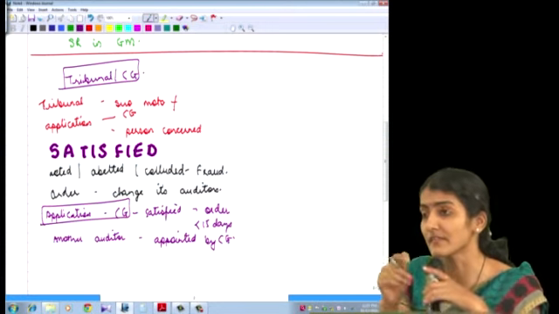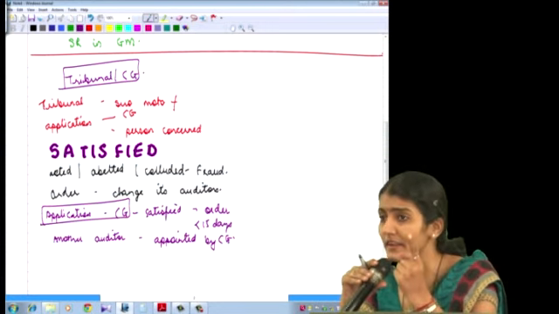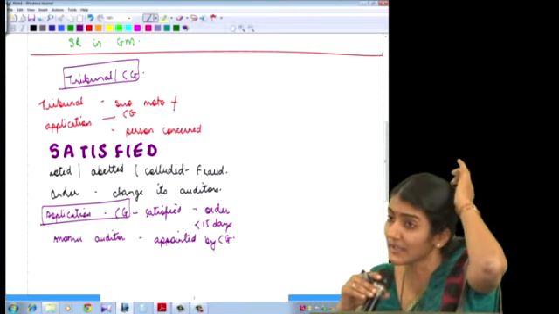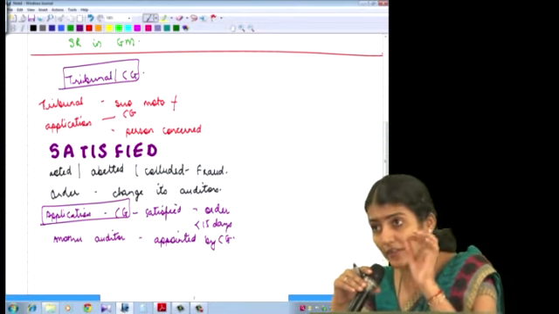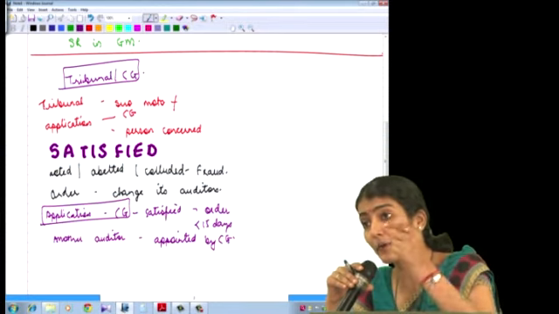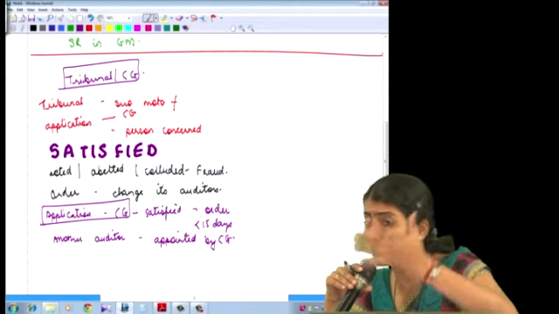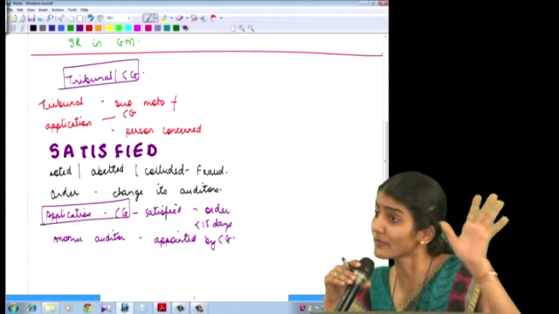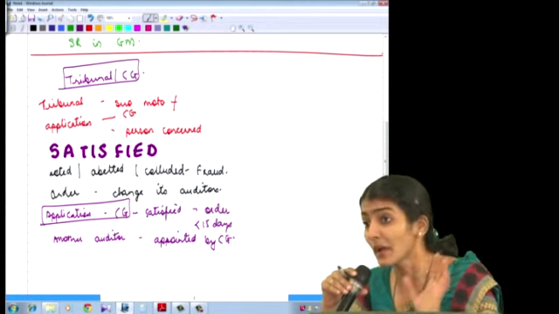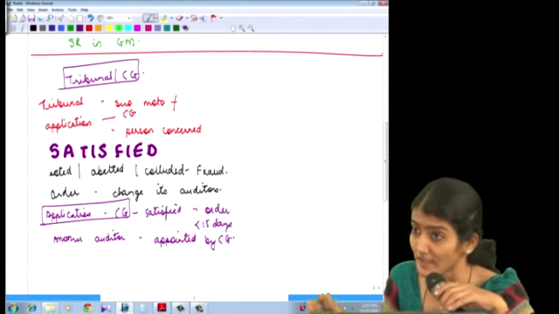When the application is received from CG, and if the tribunal is satisfied, then within how many days should they pass the order? Within 15 days. And second, who will appoint the new auditor in place of the auditor being removed? The central government. In which case? When the application is received from CG.